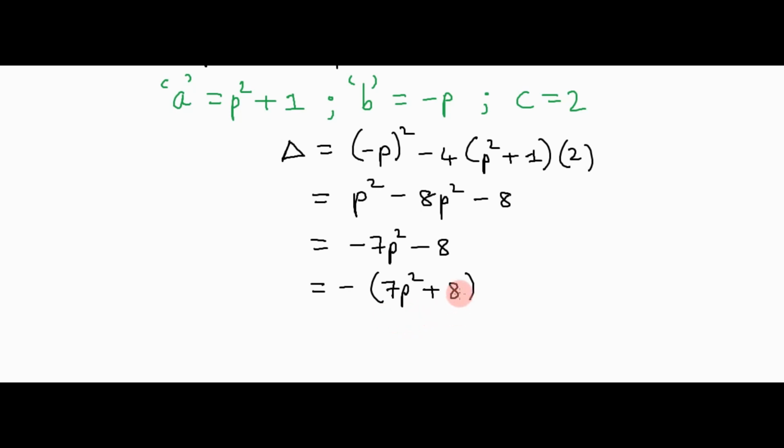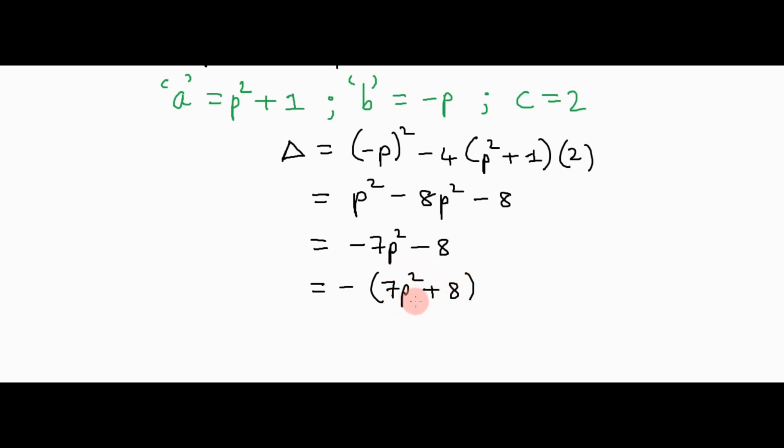Let's look more closely at what's inside the brackets here. 7p squared is always going to be either 0 when p is 0 or positive when p is non-zero. If 7p squared is 0, we'll get 0 plus 8, which is positive.